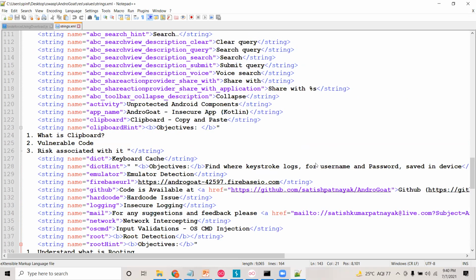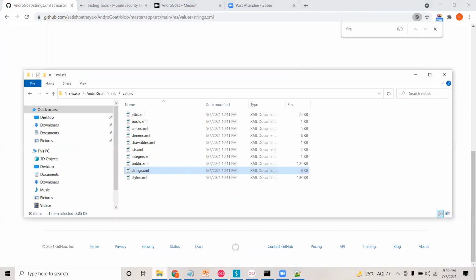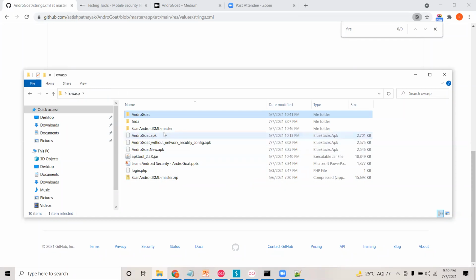To make the pentester's job easy, I have developed one more tool called Scan Android XML, which will do this particular work for us. Instead of decompiling the application, going into the strings.xml, looking for Firebase, adding .json and opening it, which is a manual process, I have developed a tool that will take care of it. That is what I'm going to show you now. So here is the Scan Android XML.